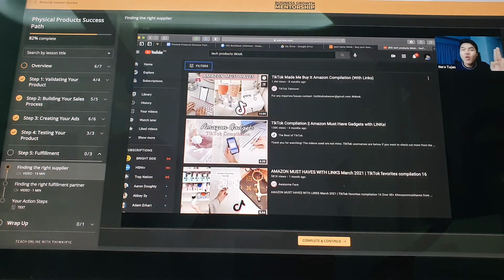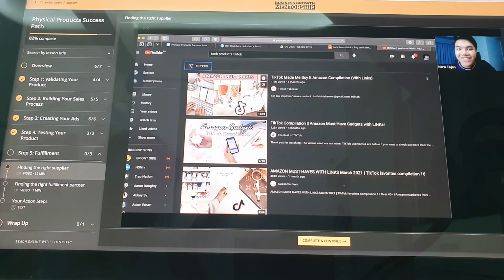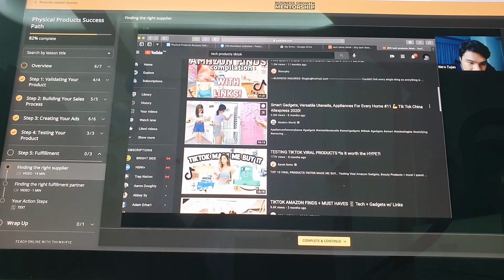This one will help you a lot in finding the right item. Guys, this is my hack. Promise, this is my hack. Again, if you have no result after this, I'll buy it from you. Guys, this is so easy for you to find. Okay? Tech products TikTok. This gives us an idea of what to find.